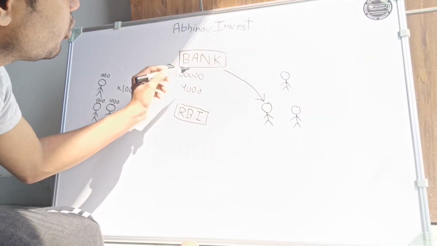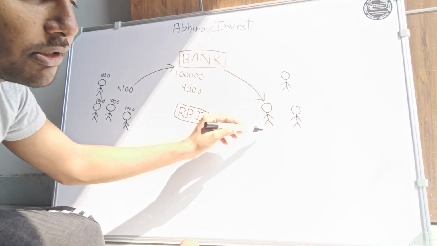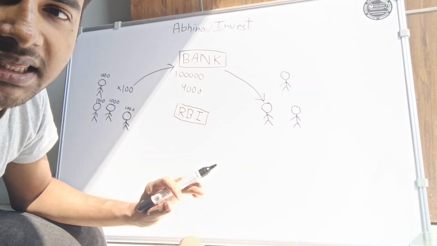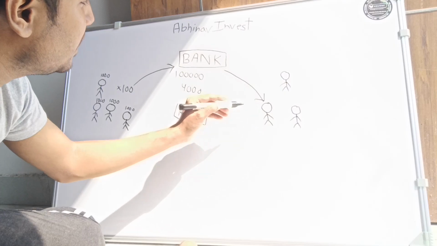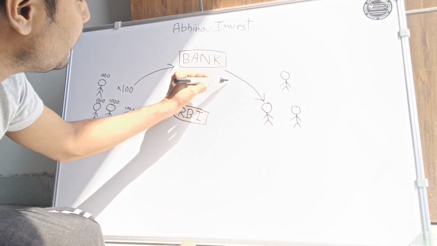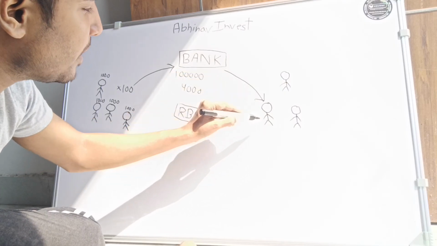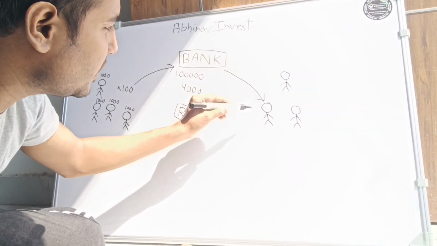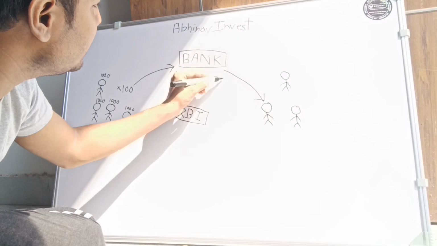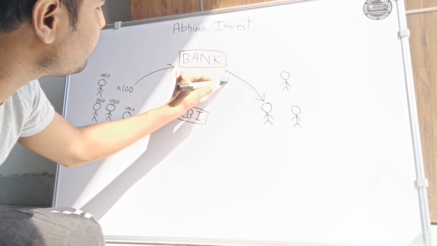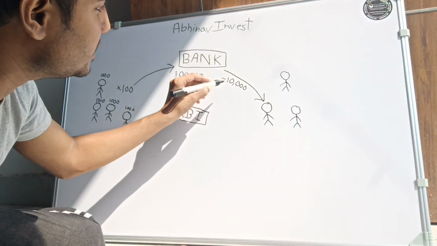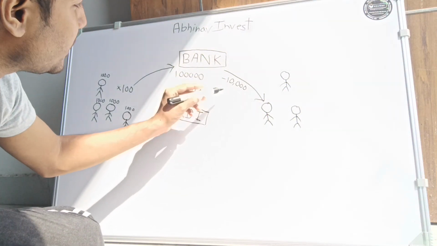So let's say this farmer needs a loan of 10,000. What will happen? 10,000 will be transferred to this farmer, and the bank will simply show a negative 10,000. Please see, this part is very important.